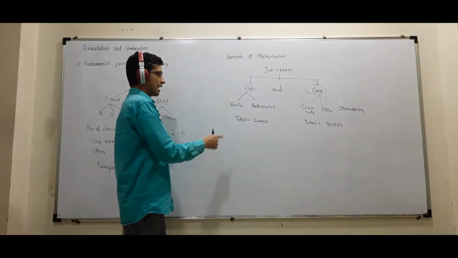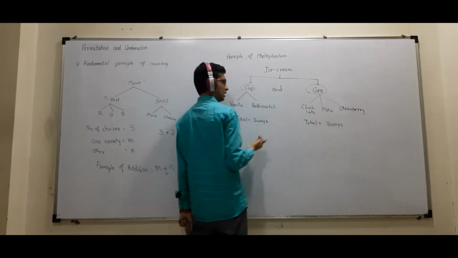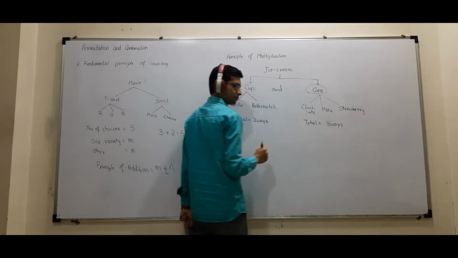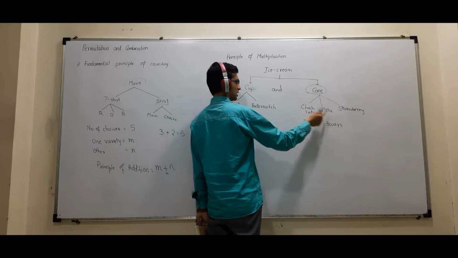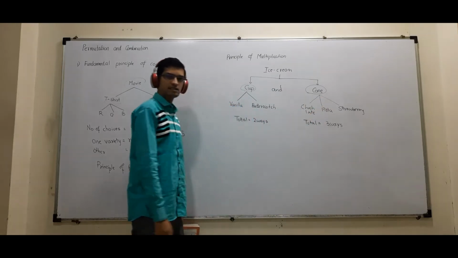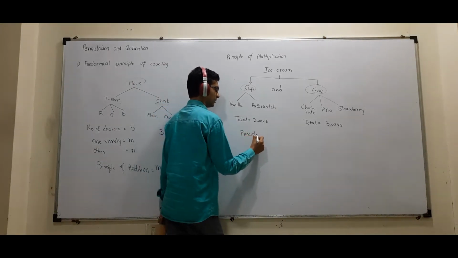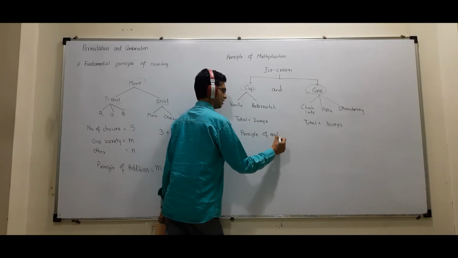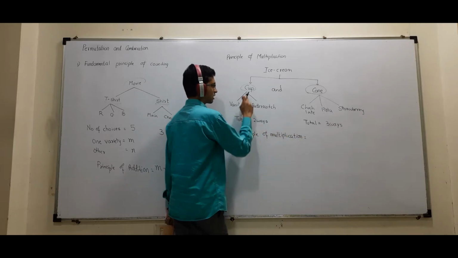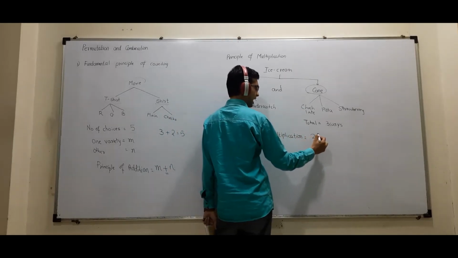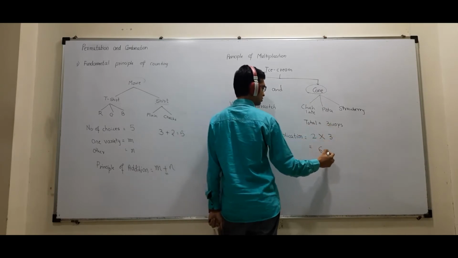So what can I do? I can choose vanilla chocolate, I can choose vanilla pista, I can choose vanilla strawberry. Three cases. I can also choose butterscotch chocolate, butterscotch pista, butterscotch strawberry. How many cases I have? 6. So here is my fundamental principle of multiplication, since there is and, I have to eat cup and cone. So what is the variety of cup? 2. And means multiplication. What is the variety of cone? 3. So there are 6 choices.